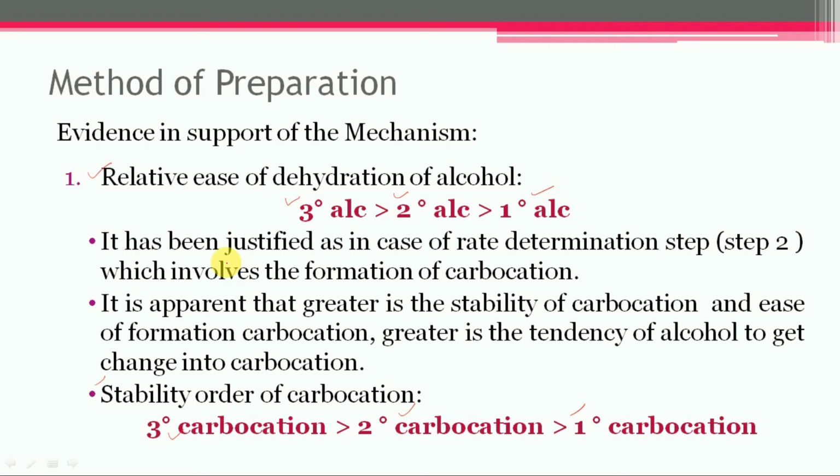Once formed, the carbocation rapidly changes into alkenes. Similarly, secondary alcohol is more easily dehydrated than primary alcohol, which is relatively more difficult to dehydrate.